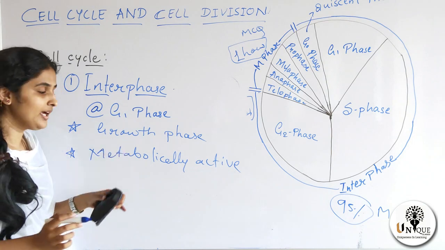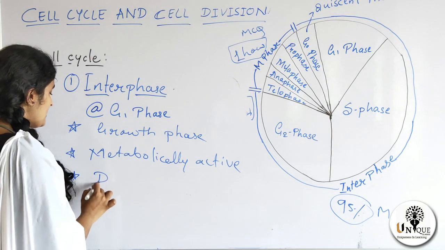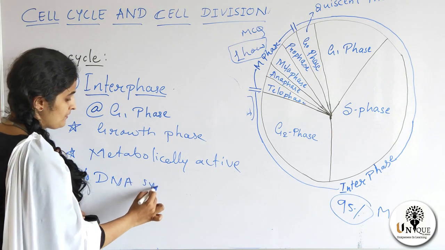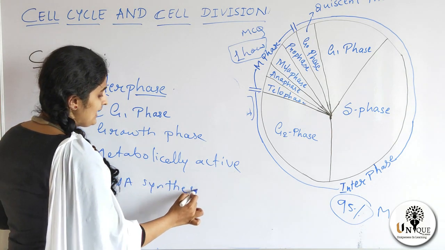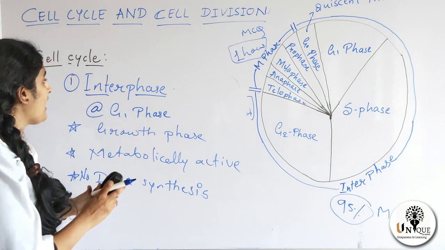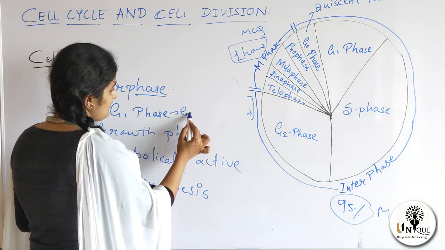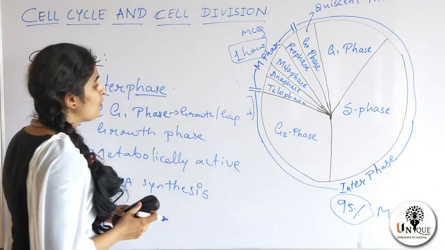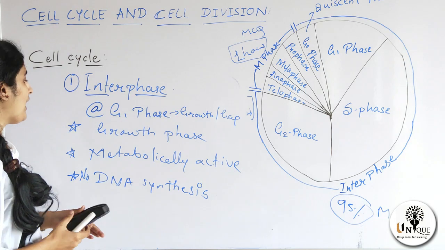Cell is growing here and there is no DNA synthesis here. So this is a growth phase or gap phase.